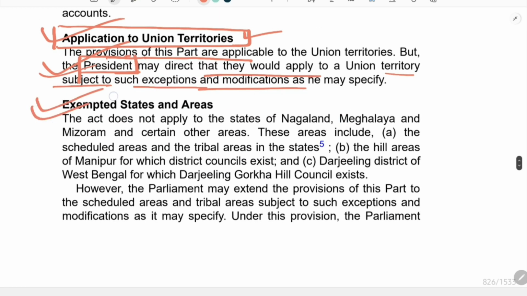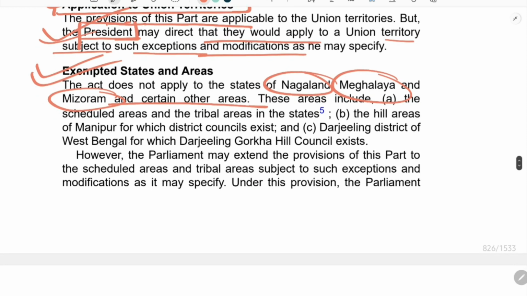The president has the power to do so. So these are the exempted areas where the Panchayati Raj Act does not apply. The act does not apply to the states of Nagaland, Meghalaya, Mizoram, and certain other areas. So these are the areas you can remember. We also forget these areas, but with constant or multiple revision, we can remember up to some extent.